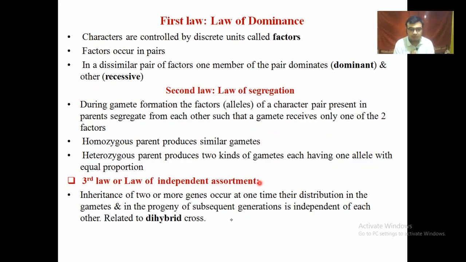In the third law, the law of independent assortment, we cross as a dihybrid, whereas in the first two laws we conduct a monohybrid cross, because those two laws are based purely on a monohybrid, but the third law belongs to the dihybrid. In the dihybrid cross, we can pick up two different character traits as well as two different genes, which segregate from each other, and this comes up in one generation after selfing is done.